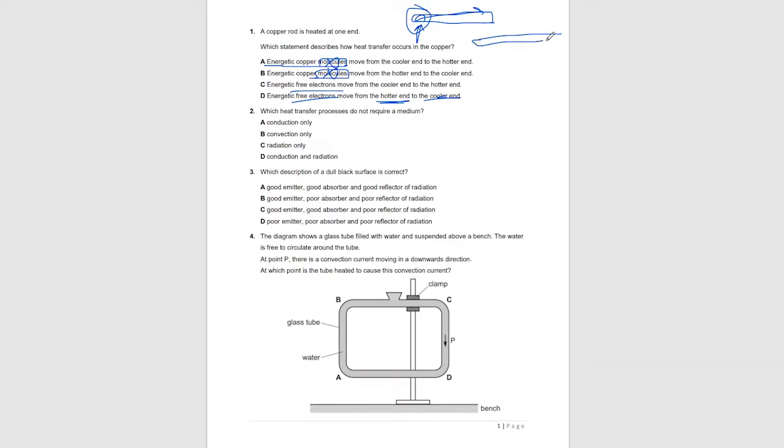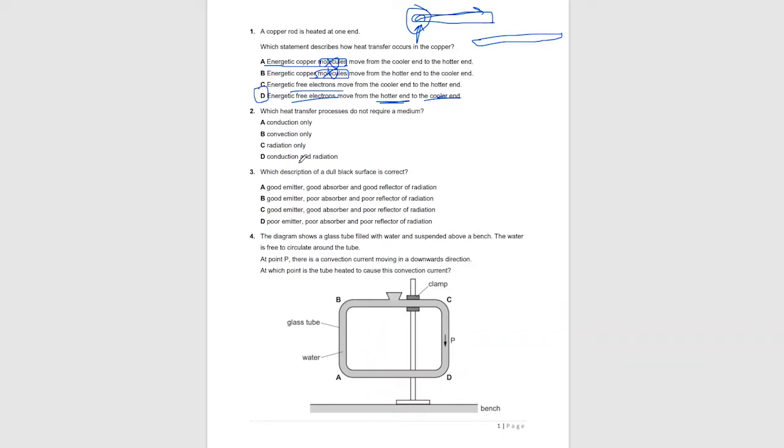So in a metal, heat is transferred in two ways: by free electron diffusion and by vibration of molecules. But molecules stay in their position. Molecules vibrate and collide with the neighboring molecules, transferring heat. And free electrons get kinetic energy and start to vibrate, and when they collide with another atom, they give off the kinetic energy to that atom, which in turn vibrates again, and that's how the heat is transferred from a hotter region to a colder region. So the answer is D.